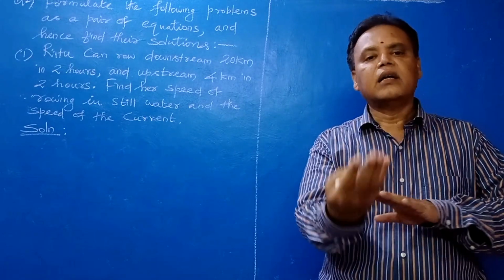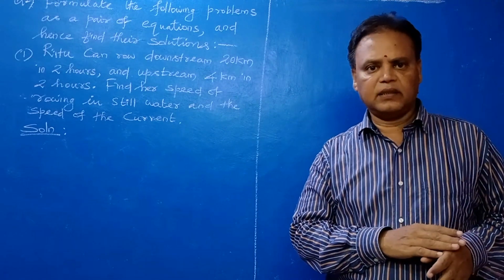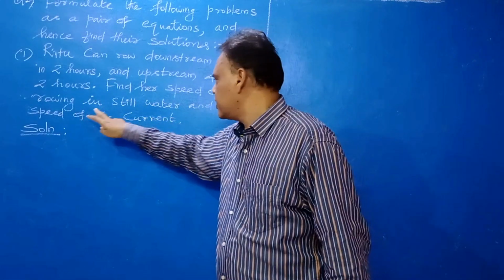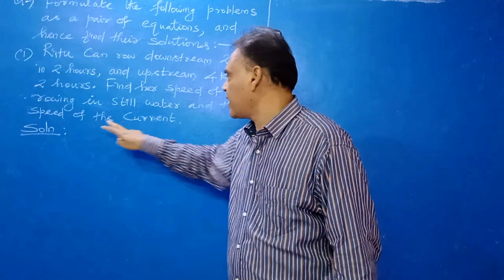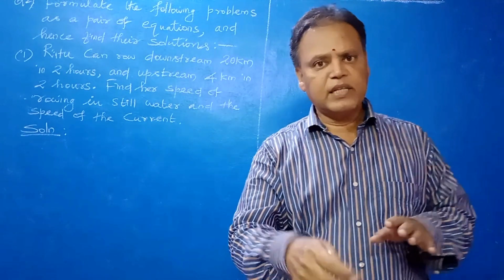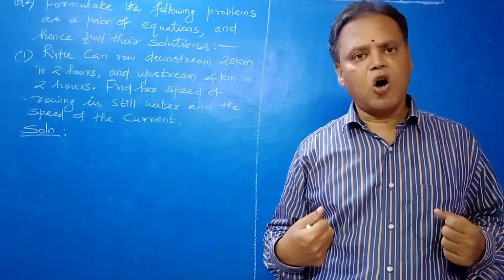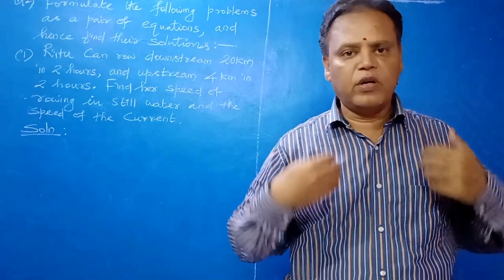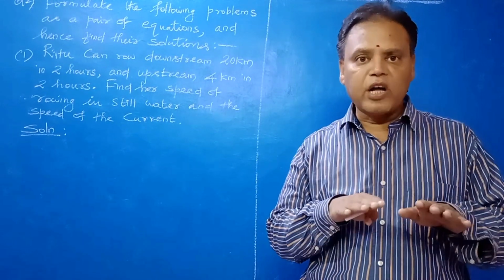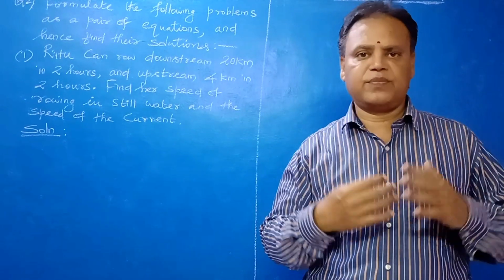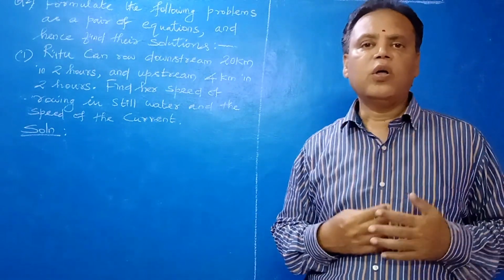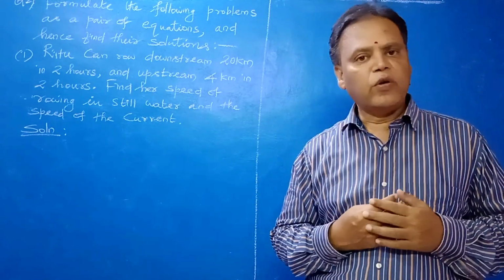The boat speed and water speed you have to add. Here, speed of rowing in still water and speed of the current: speed of the current means water speed, and rowing means boat speed. How much force you give, accordingly the boat gets the speed. So both speeds you have to add. During downstream the speed will increase and the boat will go very fast, because both water speed and boat speed add.